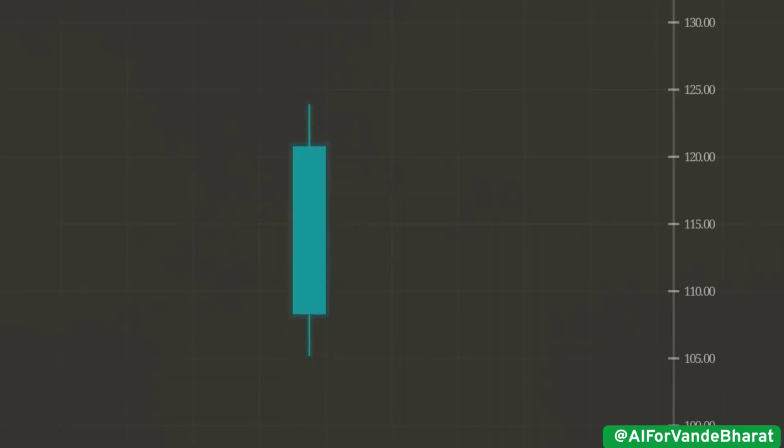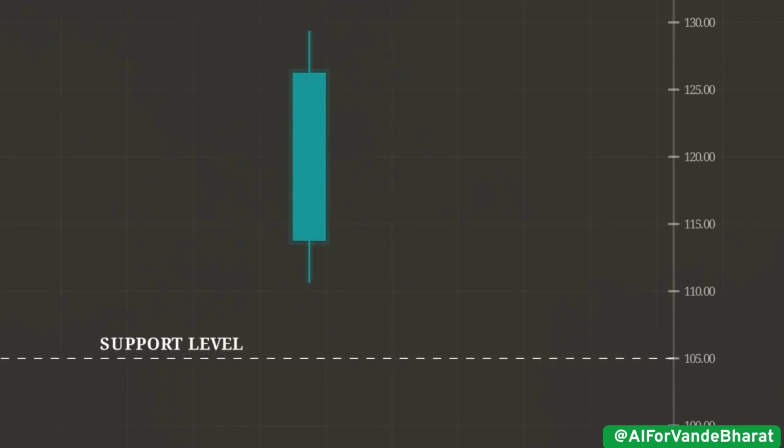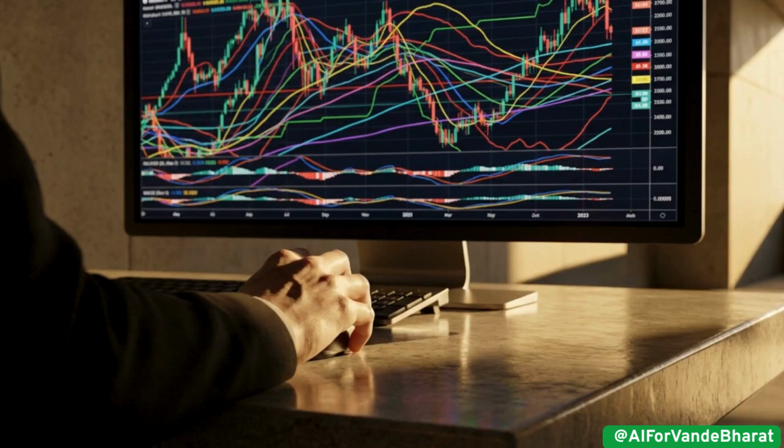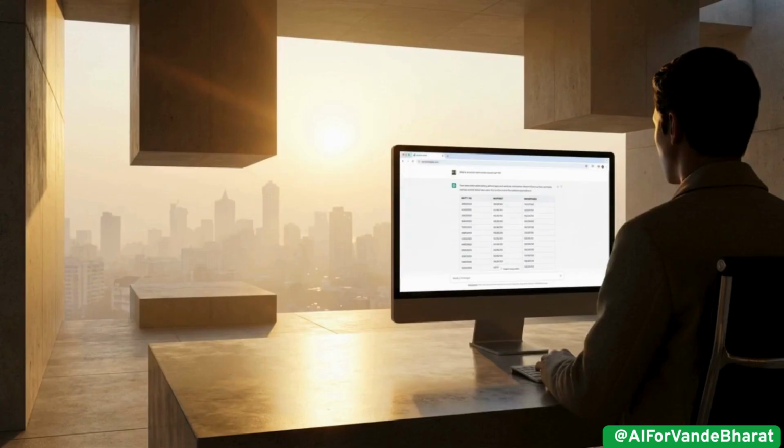The problem is that most retail traders draw their support and resistance lines only after the market starts moving. By the time the lines are on the chart, the opportunity is gone. They are simply trading hindsight. We are going to fix that.